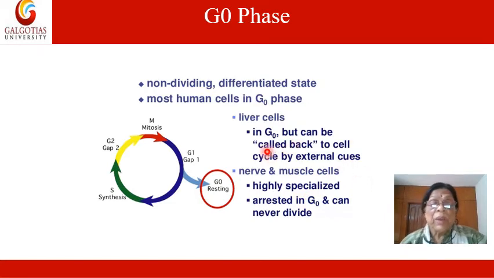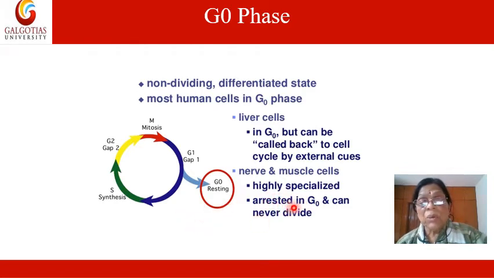So liver cells are most of the time in G0, but when cell division is required or the cell gets an external signal, they can come back from the G0 phase to the normal division phase.